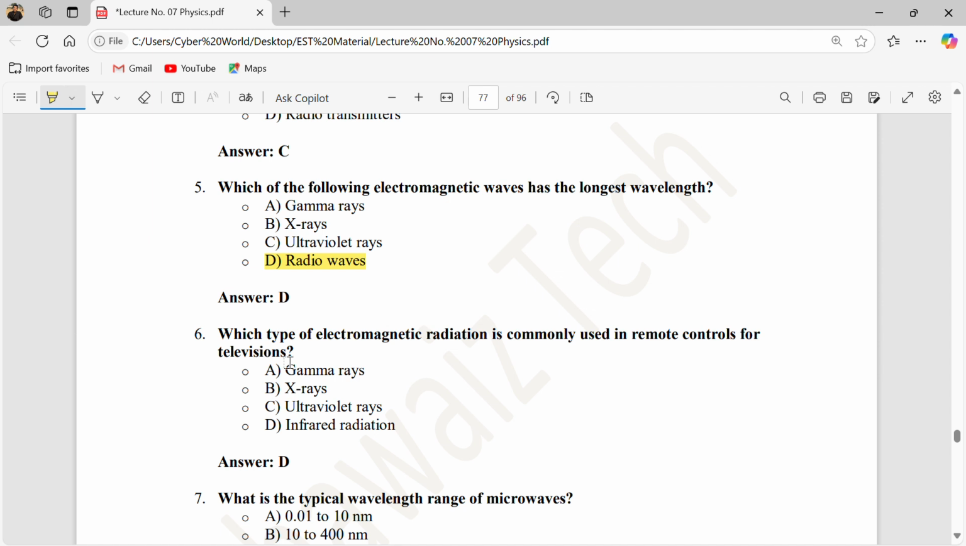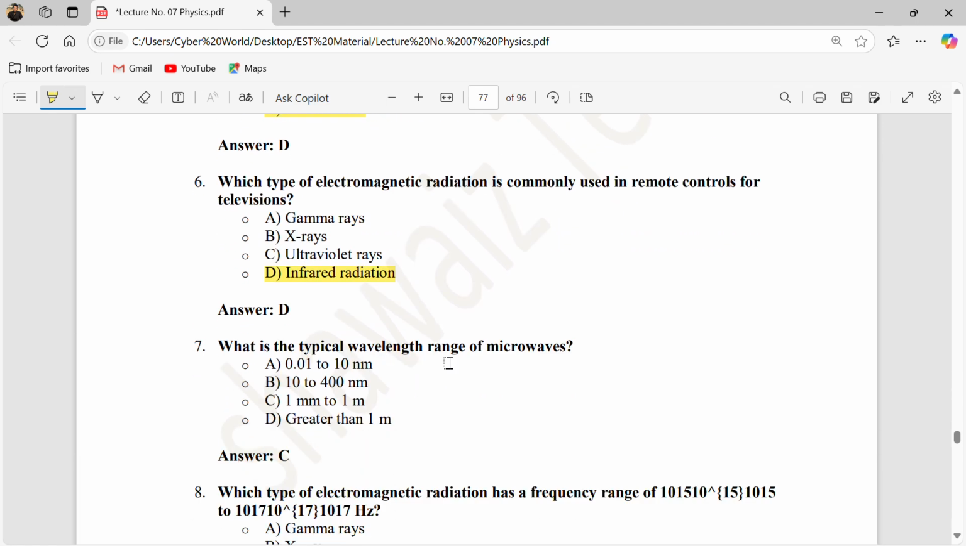Which type of electromagnetic radiation is commonly used in remote controls? We know that in remote controls we are using infrared, IR, not UV. UV is coming from the sun. So what we use in remote controls is infrared.